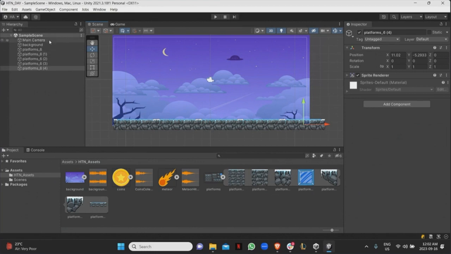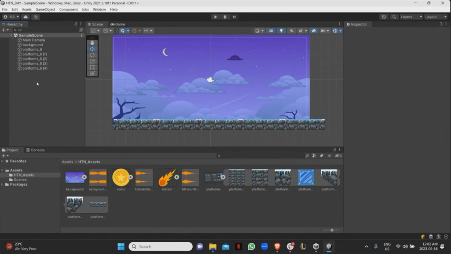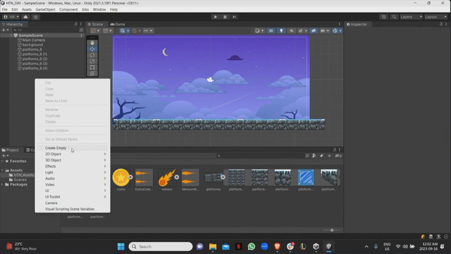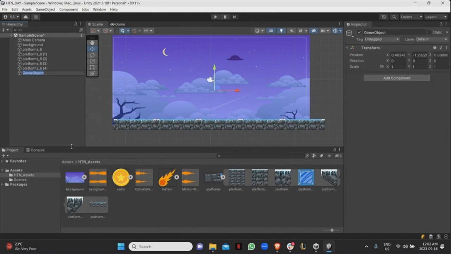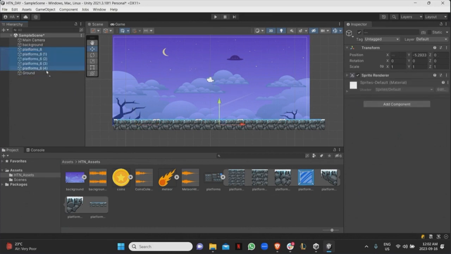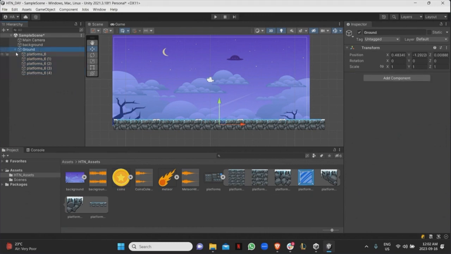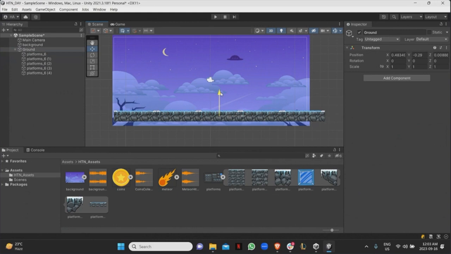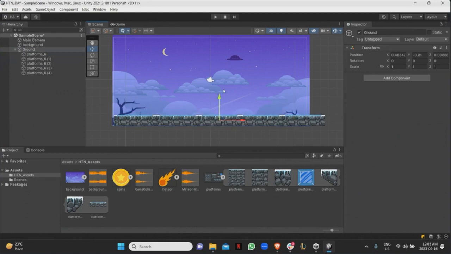As you can see, it's very easy for the hierarchy on the left here to get messy. So in order to clean this up, which is why I'm saying sometimes you want to have different layers, what I would do is create empty, and I will call this game object ground, right? And then I will select all of those and put them into ground. That way I can either move one on its own, or if I want to shift them all up, I can just take the ground parent object and move it up, right? This is the reason why you'd want to nest specific game objects.